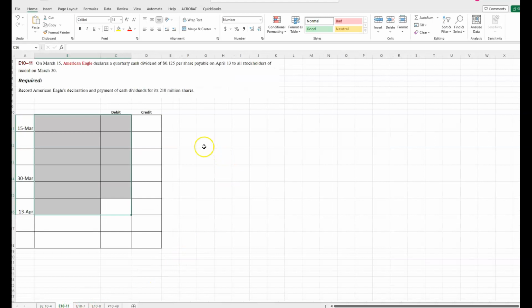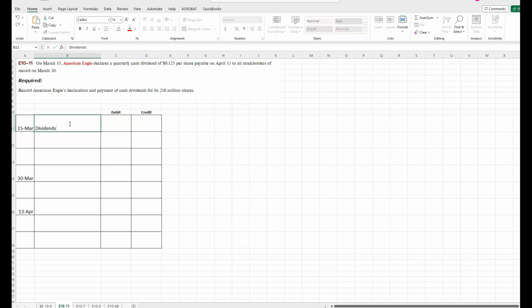E10.11. American Eagle declares a quarterly cash dividend of 0.125 cents per share payable on April 13th to all stockholders of record on March 30th. On March 15th, when they declare the dividend, it becomes a legal obligation. We're going to debit dividends and credit dividends payable. We're not paying it yet, but we are legally obligated at this point to pay it. So they have 210 million shares.